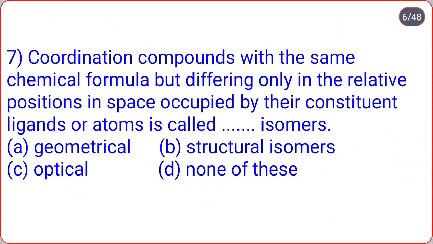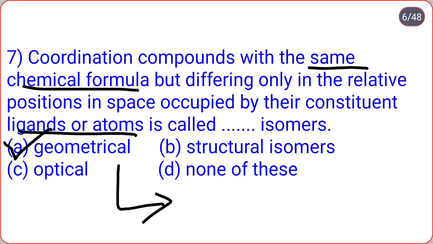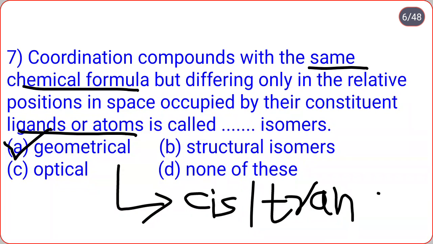Coordination compounds with the same chemical formula but differing only in their relative positions in space occupied by their constituent ligands or atoms are called isomers. Geometrical, structural isomers, optical isomers, none of these. So coordination compounds with the same chemical formula but differing only in the relative position in space occupied by their constituent ligands or atoms are known as the geometrical isomers. So geometrical isomers are further divided into two types, that is cis isomer and trans isomer.